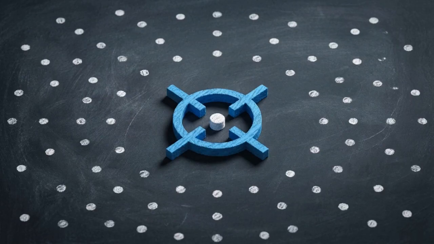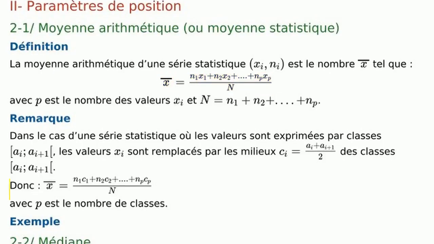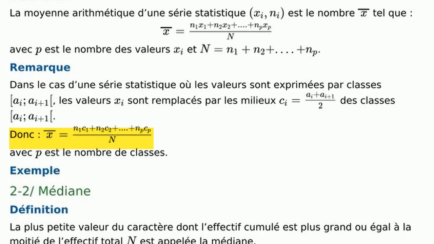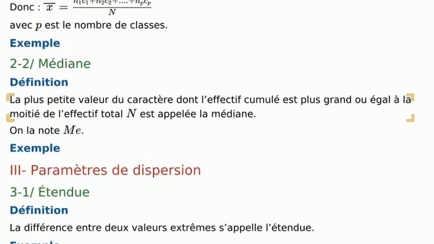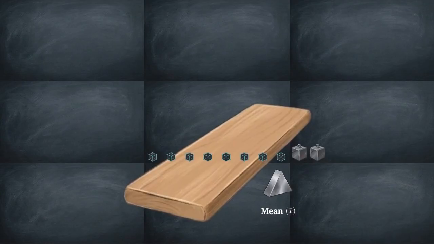With the data organized, our first major analytical goal is establishing the mathematical center, or the center of gravity for the entire population. This is the arithmetic mean. We multiply every distinct value by its frequency, then sum them. For continuous data, we use the midpoint of each interval, c. Contrast this with the median, the exact middle point, splitting the total population perfectly in half. Think of the mean as balancing the weight of the values on a seesaw, pulling the center toward heavy outliers. The median ignores the weight and simply cuts the number of points into two equal halves.